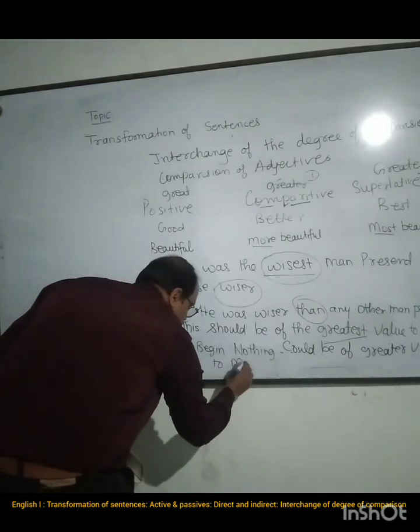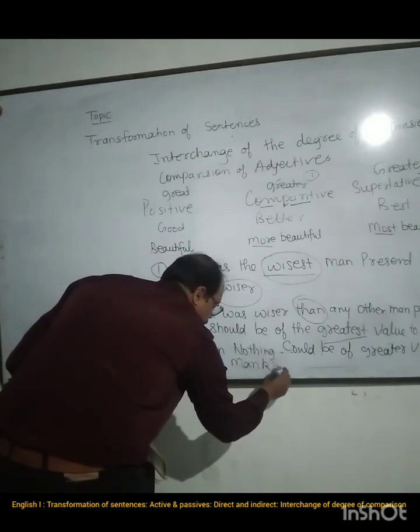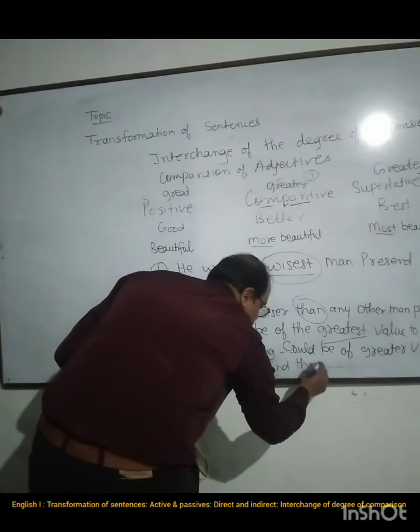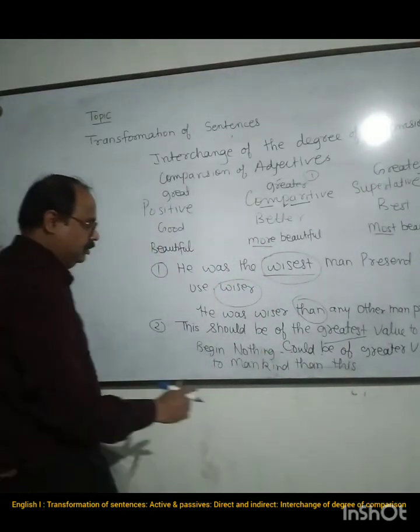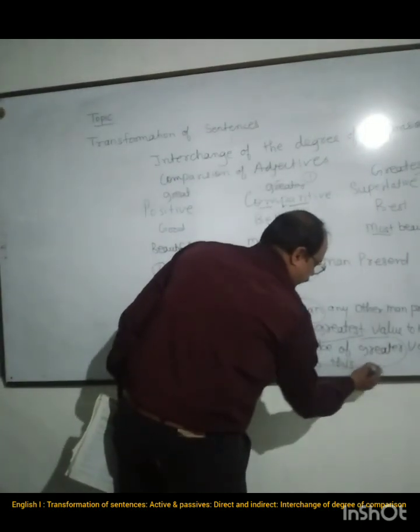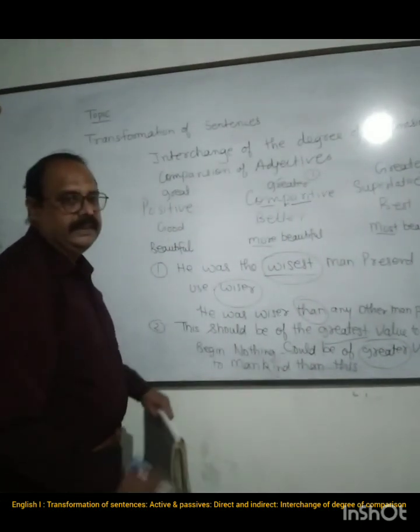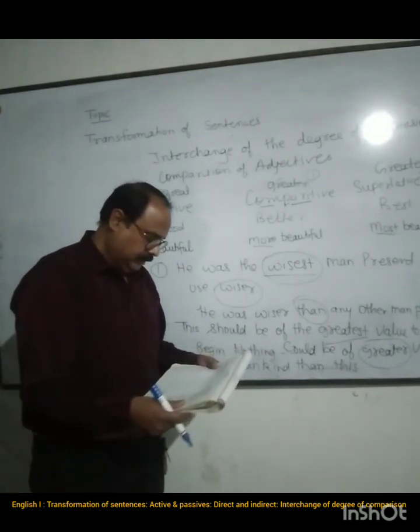Again THAN, not then. Okay, so here we have used superlative degree to complete this sentence.